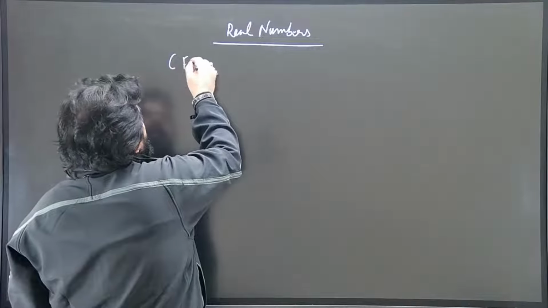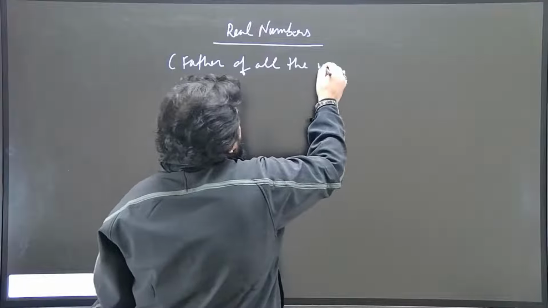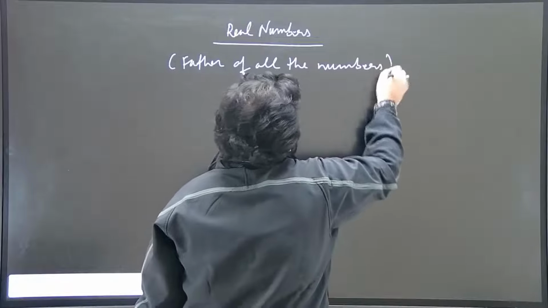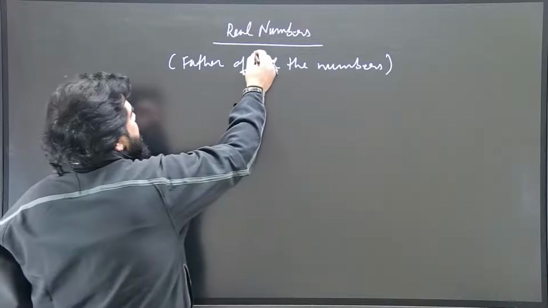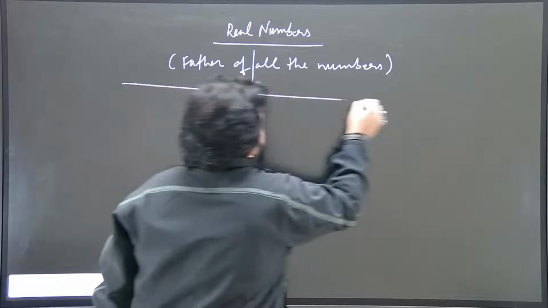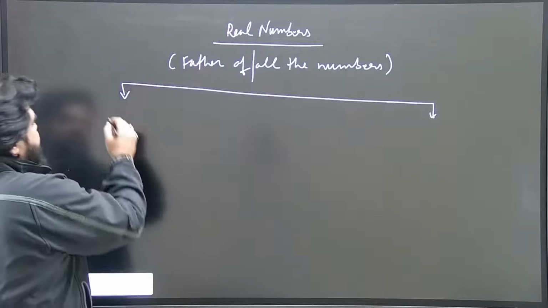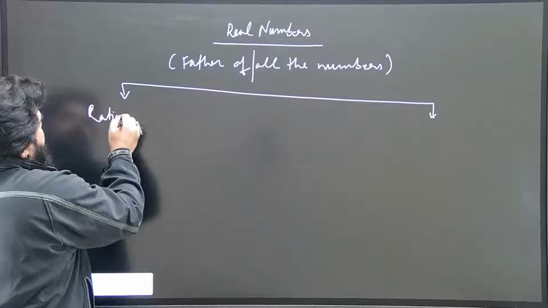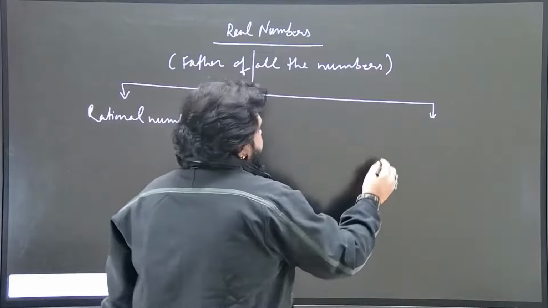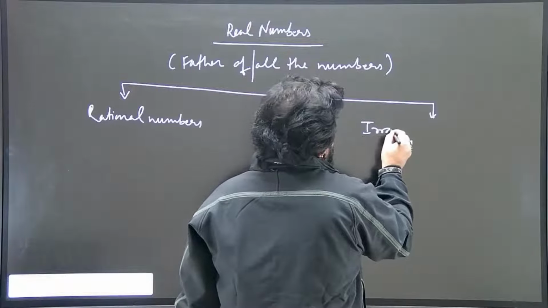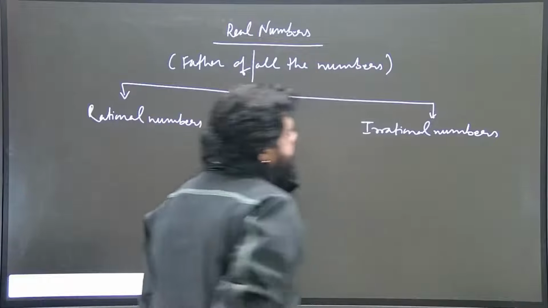Real numbers are like father of all the numbers. And being a father, real number is having two sons. The name of first son is rational number, and the name of second son is irrational numbers.